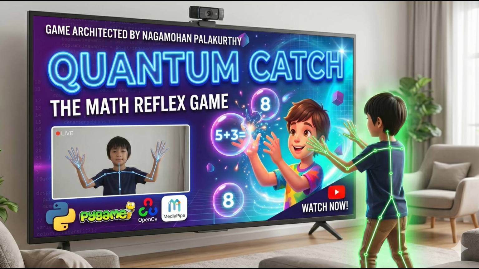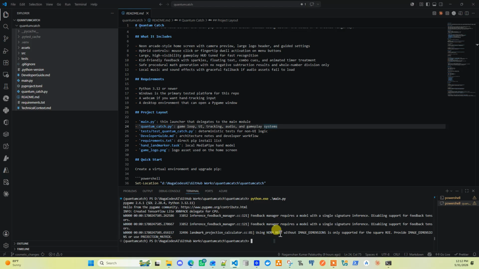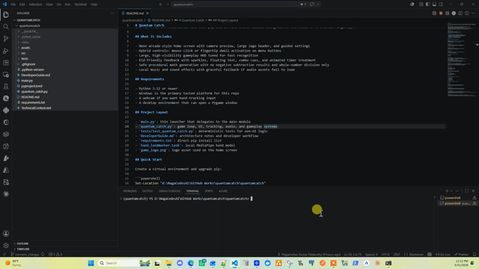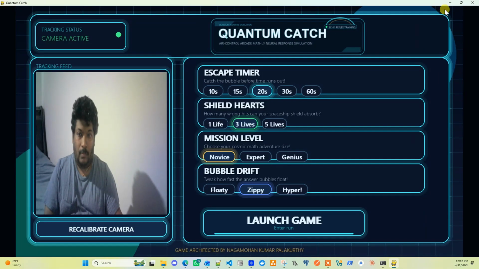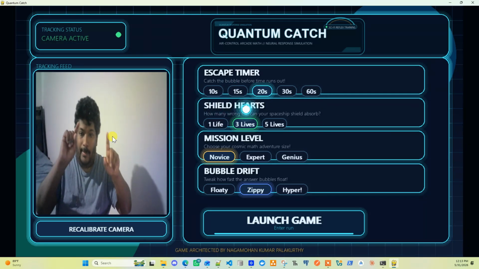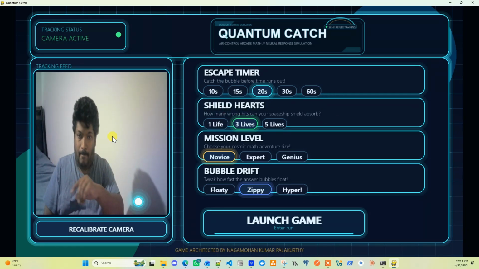Let's go ahead. This is just the demo of the game. I'm giving a quick demo and I'm running through the voiceover, so there might not be sync between the voice and the demo that is running. So just go through the demo, and I will be giving a voiceover of the context of the game and the tech stack, and I'll be preparing a detailed video on this in a later video.